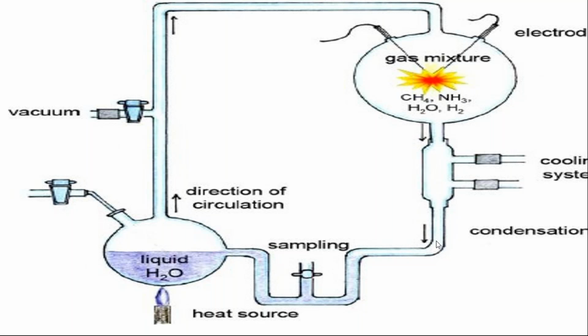So Miller and Urey, first of all, what he had done, given the high temperature. This is the high temperature liquid water, heat the water, high temperature was created. Vacuum creates the anaerobic condition because the function of vacuum is to absorb all the oxygen from this water. After some time, then in the next chamber, he gives the electrodes high energy and gases were given. Condenser was added, so the cooling effect was done.